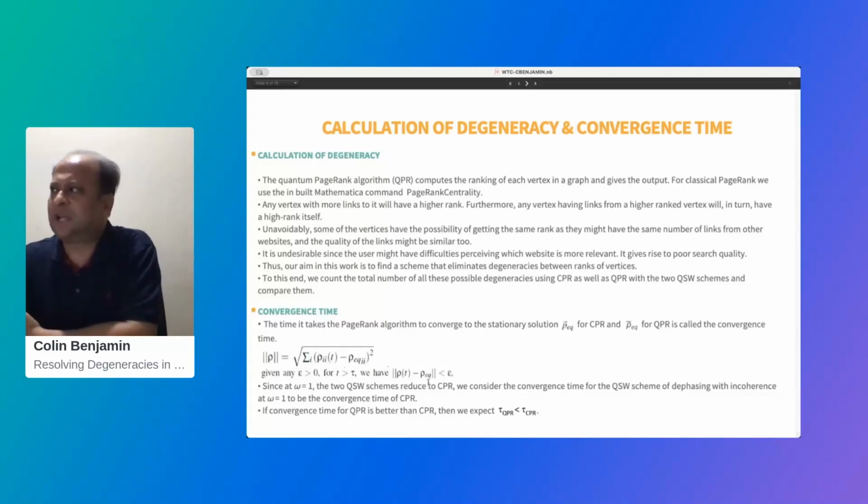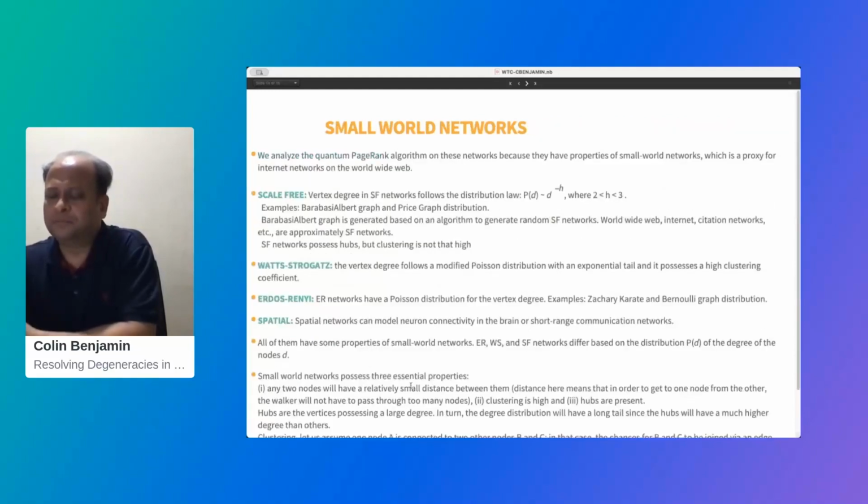So if the convergence time of quantum PageRank is better than classical PageRank, then we expect that tau QPR is less than tau CPR.